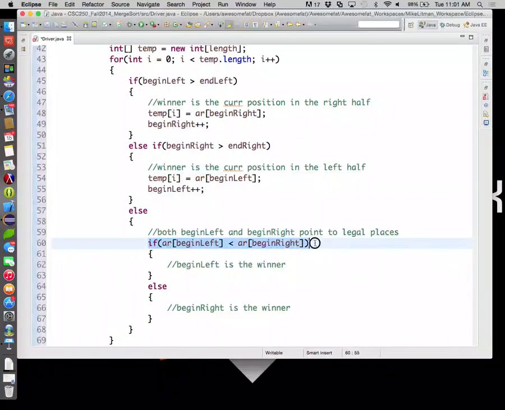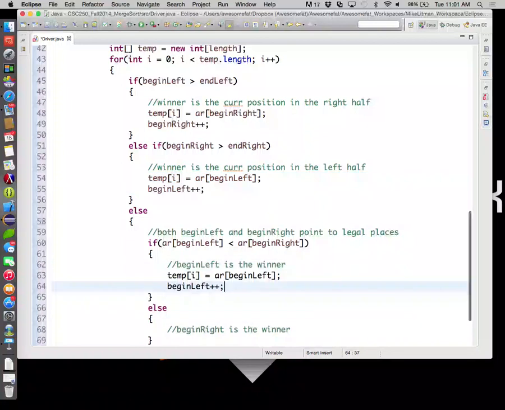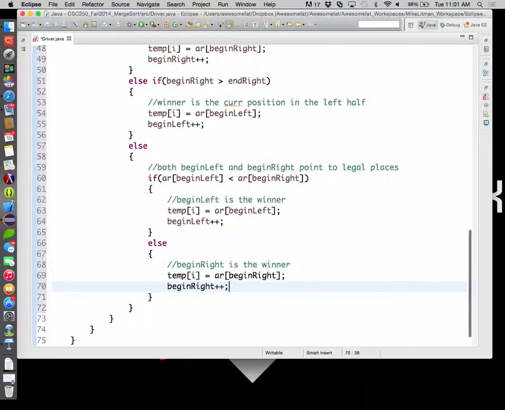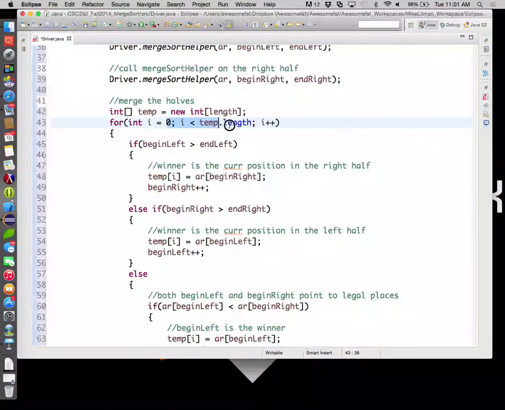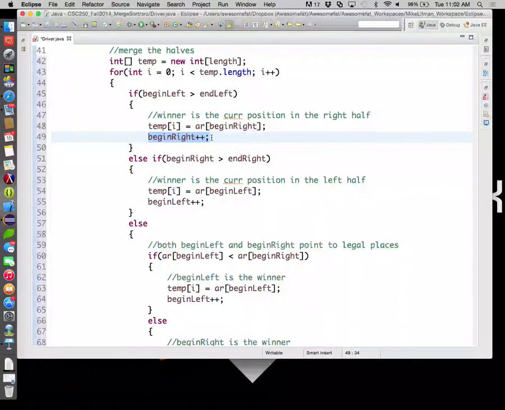Else, this guy says the left was the winner. What do we do when the left is the winner? We make him the winner. What do we do when the right is the winner? We make him the winner. So store it in bucket I of temp, because we know that I will go through all the buckets of temp. So we'll store the current winner in that bucket, and then increment the appropriate begin right or begin left, so that the next time through this loop we're comparing the correct positions for merging.